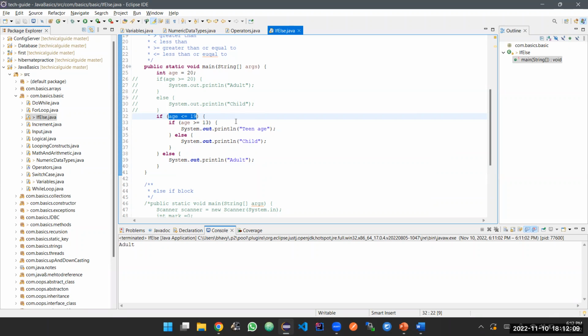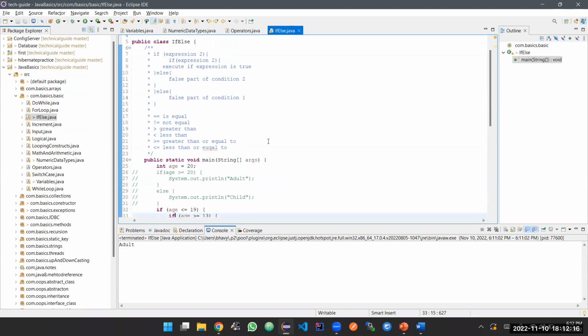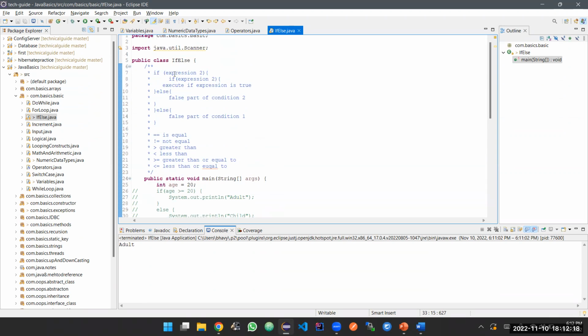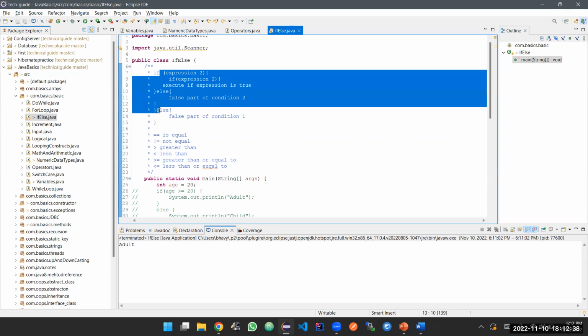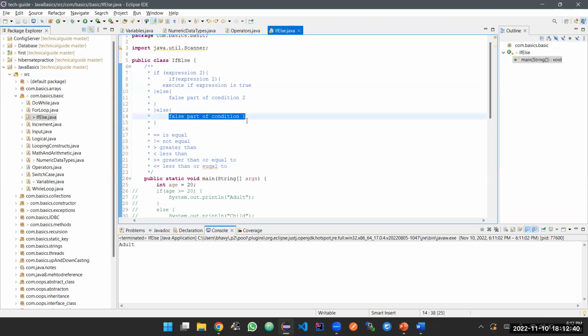If you want more filtration, then use an if inside an if, not else if. The syntax would be if expression 1, and then if expression 2. If the inner expression is correct, simply print this. If the whole thing is false, print the last thing.